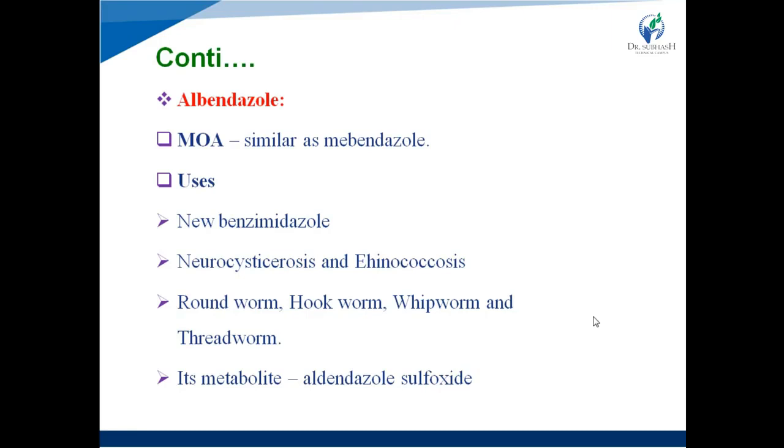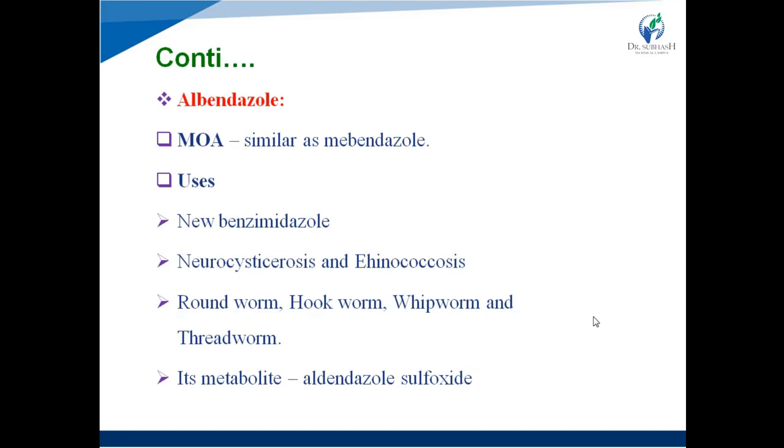Now what is neurocysticercosis? It is a neurological infection that is because of a tapeworm, right? Taenia solium. It is a species of tapeworm, Taenia solium, right? So a neurological infection due to the species Taenia solium tapeworm is known as neurocysticercosis. And the second one is echinococcosis.